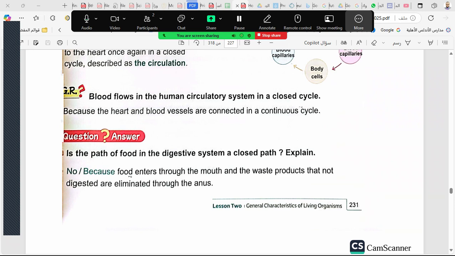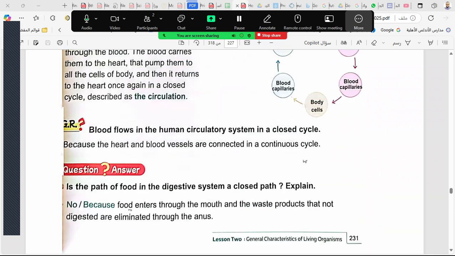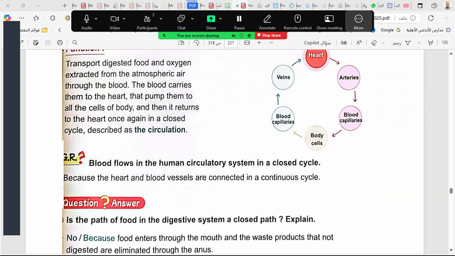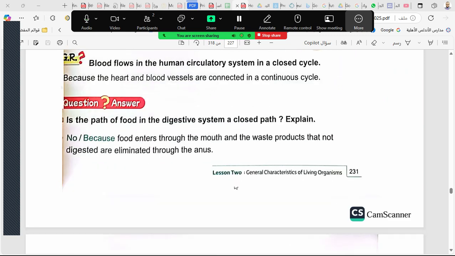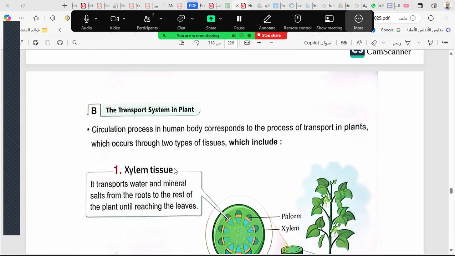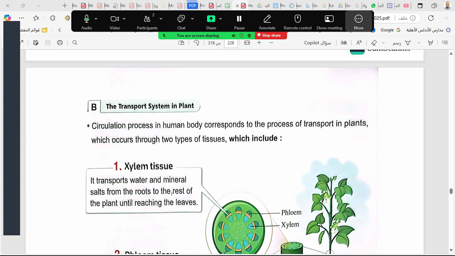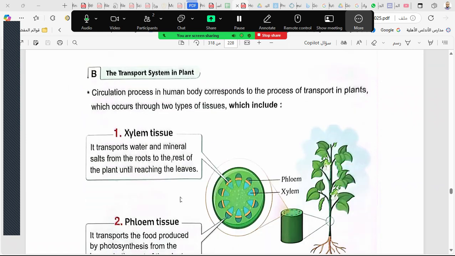The blood circulation is a closed cycle, but is the digestive system a closed cycle also, like the circulation? No, because the food enters from the mouth and the waste goes outside through the anus. It is open, not closed. Okay? But the blood returns back to the heart many times.